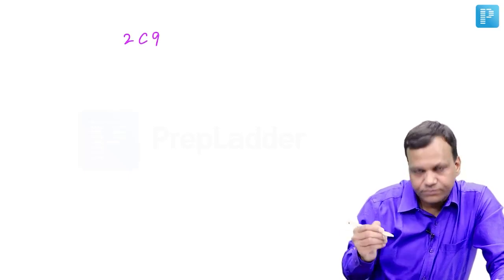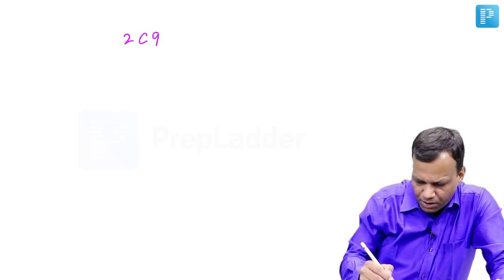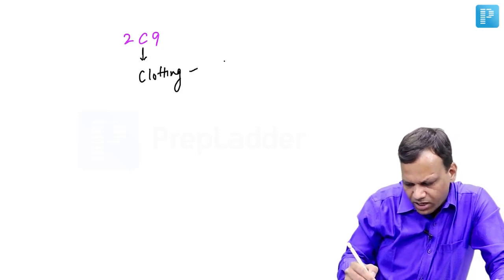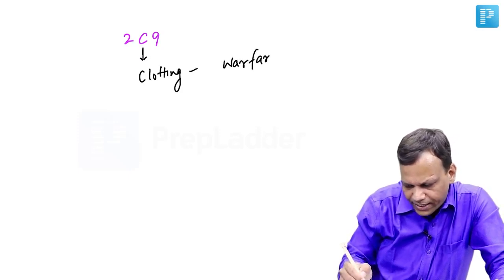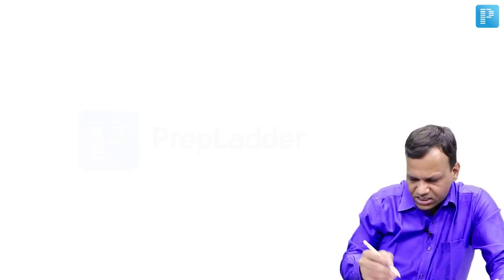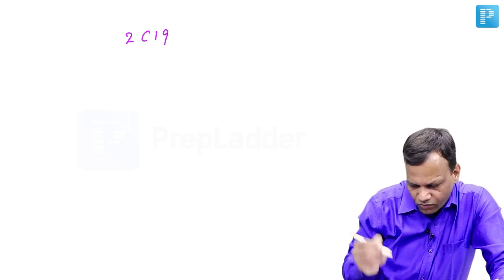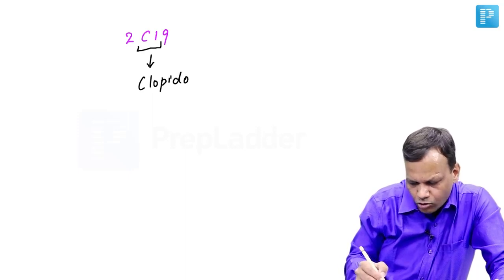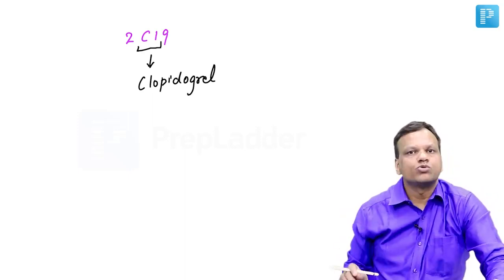Now the next important microsomal enzyme is CYP2C9. So CYP2C9 you can remember C for clotting. The drug which is very commonly used in clotting is warfarin. So the anticoagulant is metabolized by 2C9. Then another important one is CYP2C19. From the name you can remember C19, C1 looks like Cl, which means clopidogrel. So clopidogrel is metabolized by 2C19.